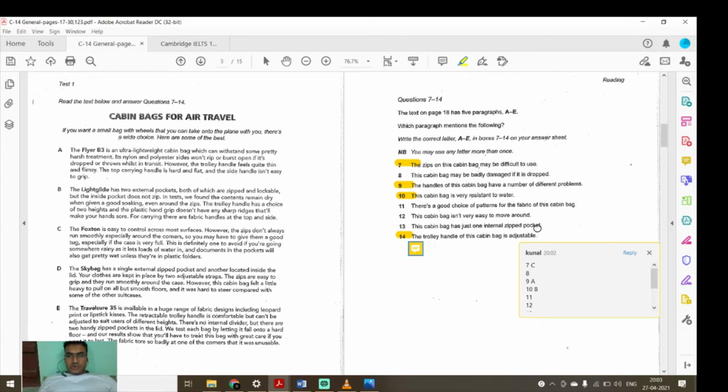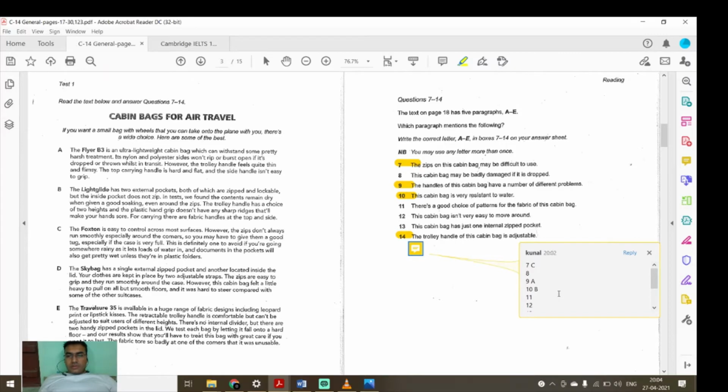The cabin bag has one internal zip pocket. They are writing external. Okay, fine. This cabin bag isn't very easy to move around. There is a good choice of pattern for the fabric of this cabin bag. The cabin bag may be badly damaged if it is dropped. The clothes are very comfortable. The wheels are easy to grip and they run smoothly on the go. However, this cabin bag felt a little heavy to pull on smooth floors and it is hard to steer compared with some of the other suitcases. This cabin bag is very easy to move around. Yes, here you can see it. It has been written: this cabin bag felt a little heavy to pull on smooth floors.